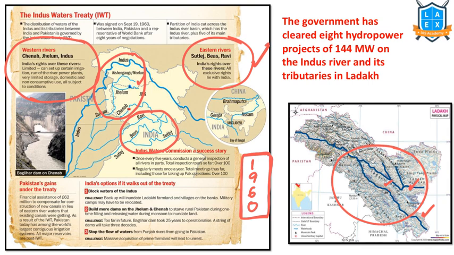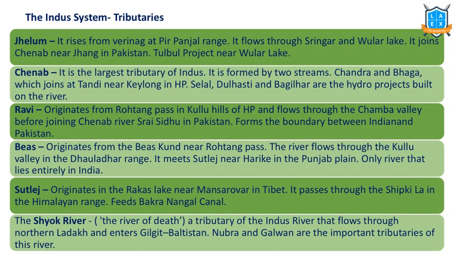Whenever there's a conflict between India and China, as we are the upper riparian country, we say that we might block it, but we haven't till now. We don't have the capacities also, because if we block the water, we have to build large reservoirs. That thing is not there as of now. Now, major tributaries of Indus: Jhelum, Chenab, Ravi, Bias, Satluj, Shyok River. These are major tributaries of Indus River. This is important for now.